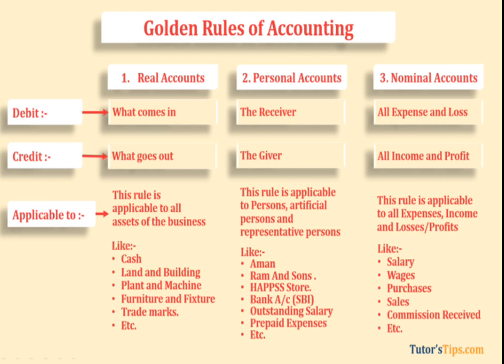And incomes and gains. Examples: rent received, commission received, discount received. Discount received is a gain to you. That means the discount which we have received from our creditor. So all expenses, losses, incomes and gains come under the nominal account. The rule of nominal account is debit all expenses and losses, credit all incomes and gains.